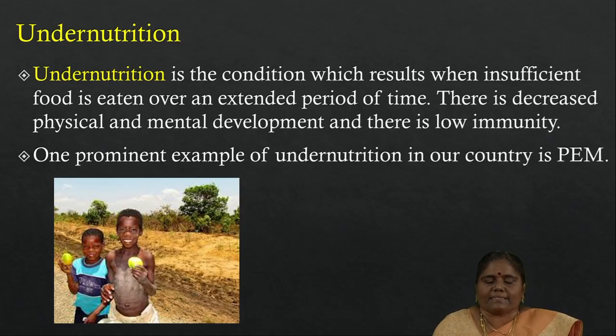In this condition, if the person is undernourished, they will have decreased physical and mental development. At the same time, they will have low immunity power. The best example is PEM. PEM means protein energy malnutrition. It mostly affects children. So if children have PEM, they suffer from marasmus, kwashiorkor and kwashiorkor marasmic disease.